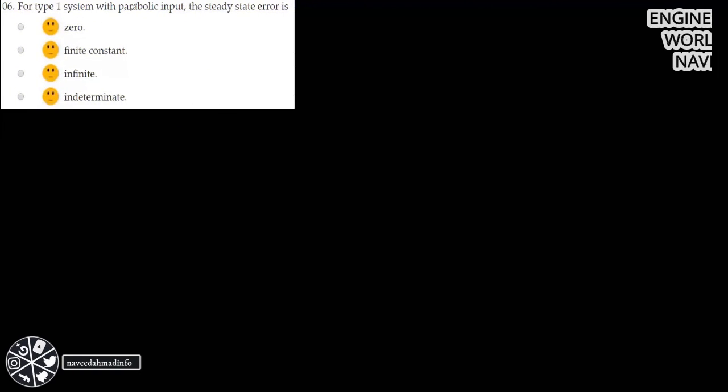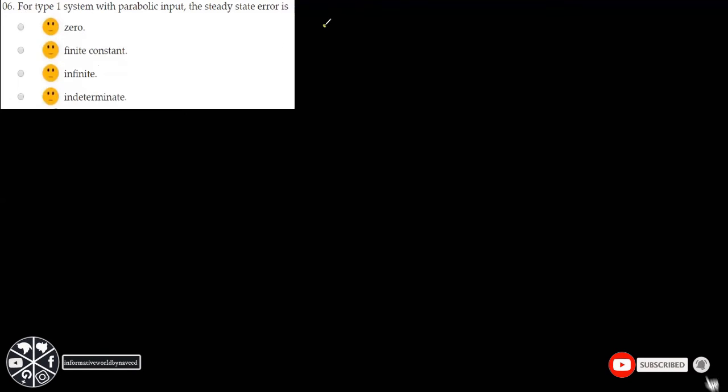for a type 1 system with parabolic input, the steady state error is: 0, finite constant, infinite, or indeterminate. So for this type of MCQs, you need to remember the table, and I also explained that table in my last video. Here you have type, here you have input.